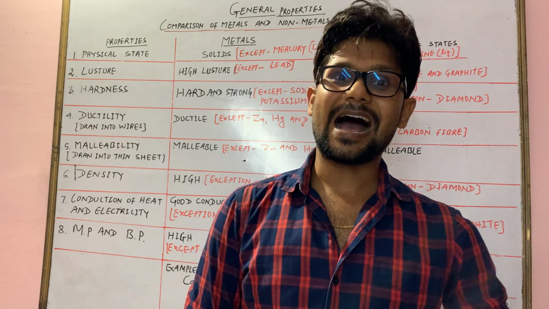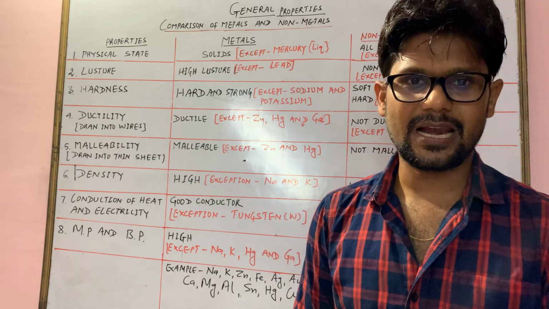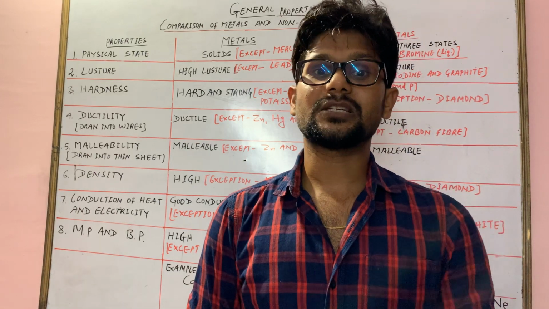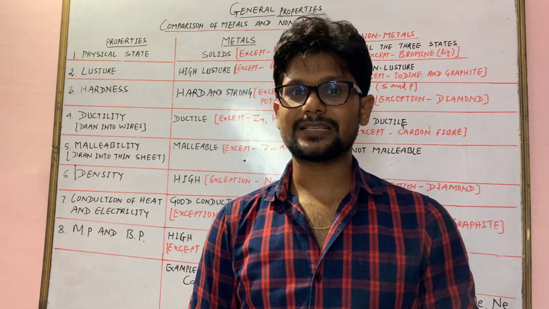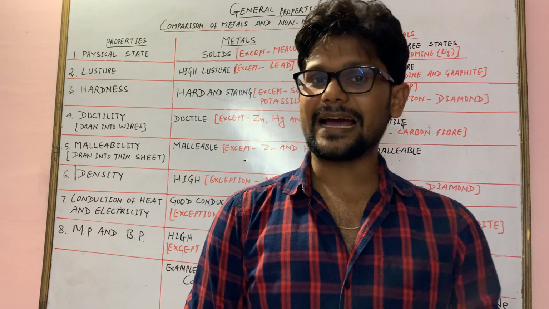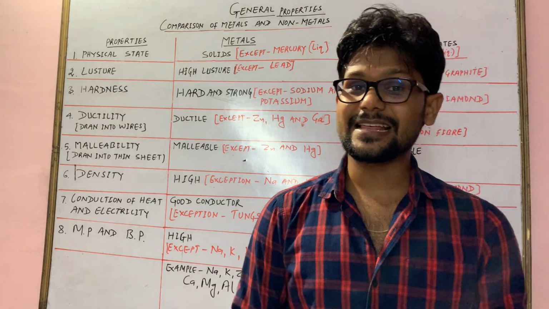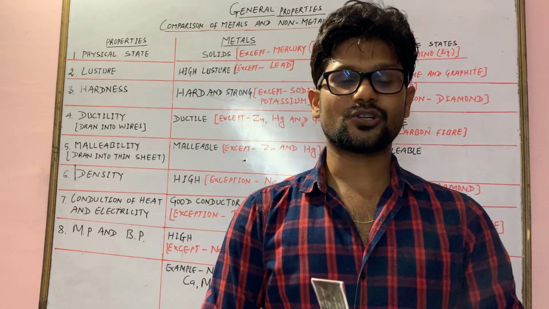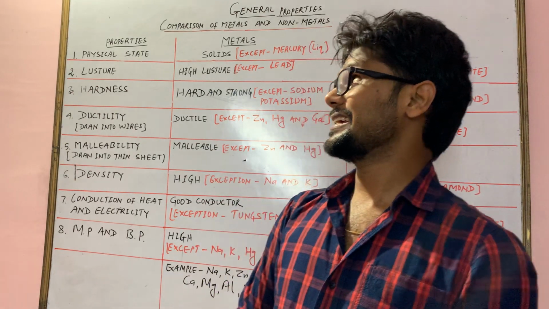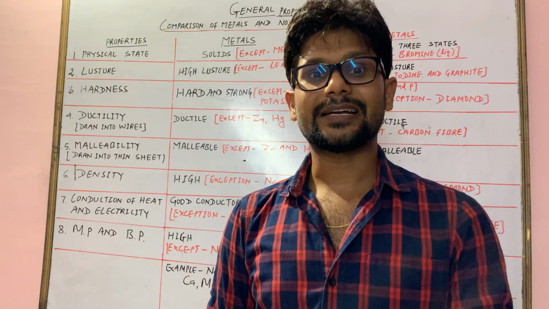Metals have a tendency to lose electrons from their outermost shell, and after losing them they get positive charge. At the same time, non-metals have a tendency to gain electrons, and after gaining electrons they carry negative charge. So see, in a simple statement you can say that metals lose electrons and non-metals gain electrons. Here we are going to see the comparison between metals and non-metals with their exceptions.